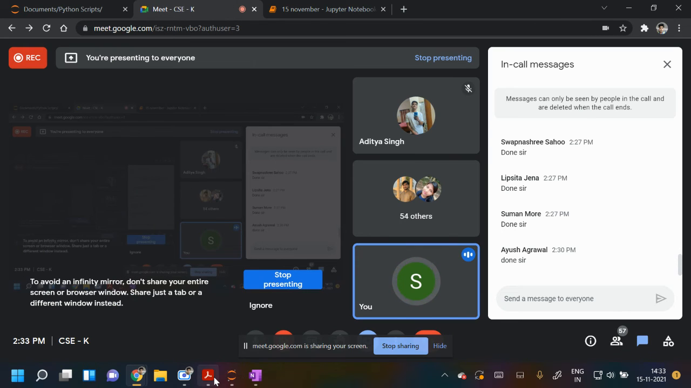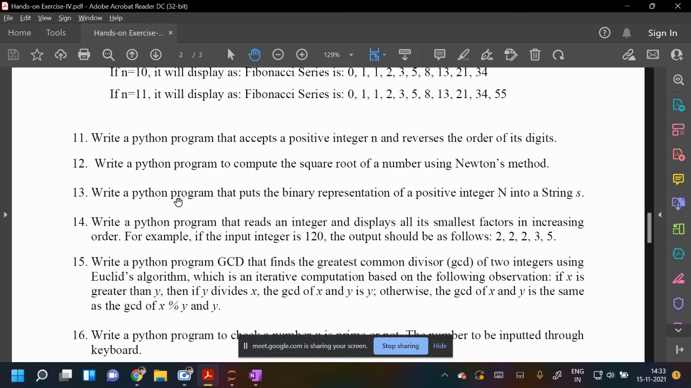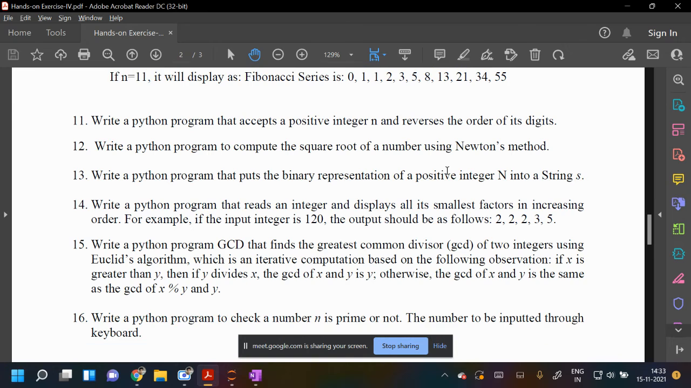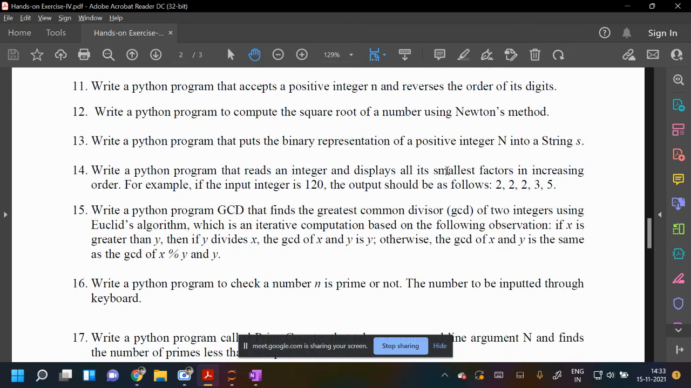Now come to 12. Write a Python program to compute the square root of a number using Newton's method. Anyone who has done it, just write in chat. 12th question. Write a Python program to compute the square root of a number using Newton's method.